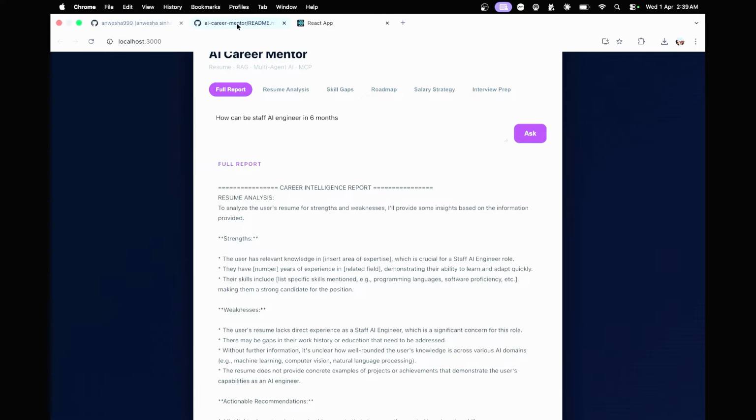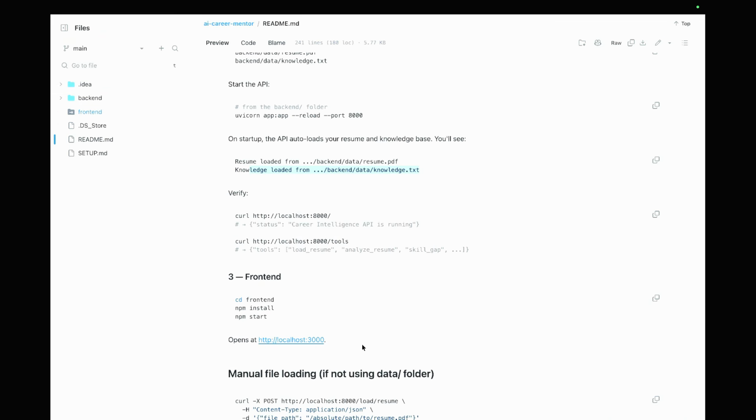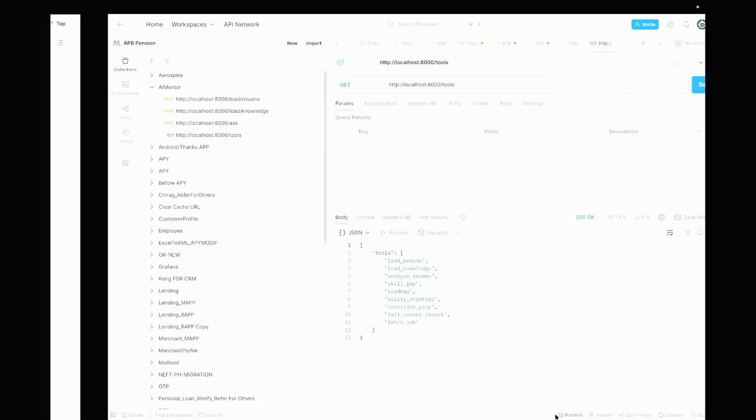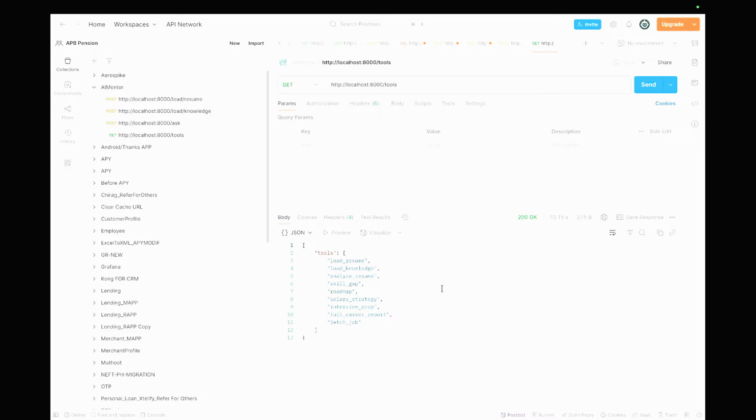So all you have to do is clone this repo and get started. These are the tools you can hit once you have cloned this. When you hit this curl, you should be able to see the tools that I've added: load resume, load knowledge, analyze resume, skill gap, roadmap, salary strategy, interview prep, whole career report, and fetch job. These are the tools that have been added.